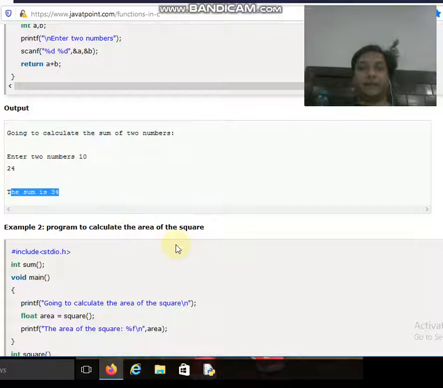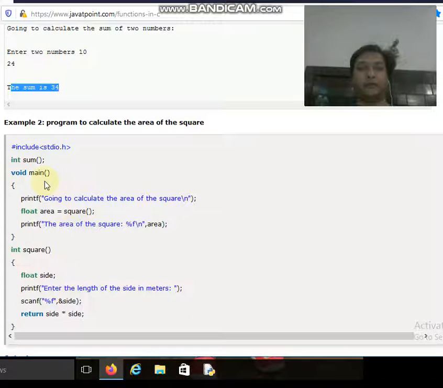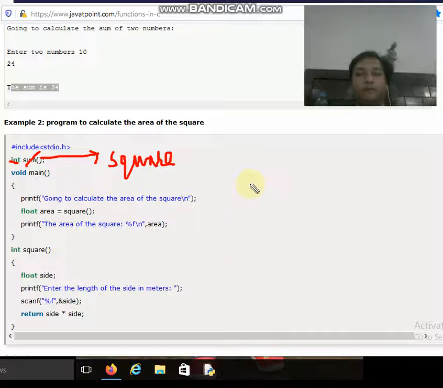This is the next program which calculates the area of the square. The same program over here, if you see, is mistyped as sum. It is not the sum function, it is the function called square, and its return type is again going to be float. And over here you can see the calling of the function square,